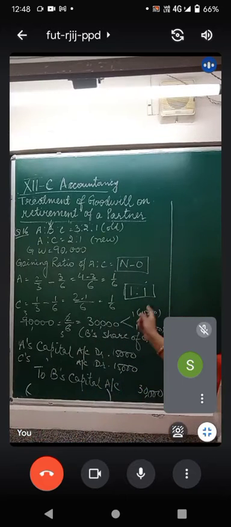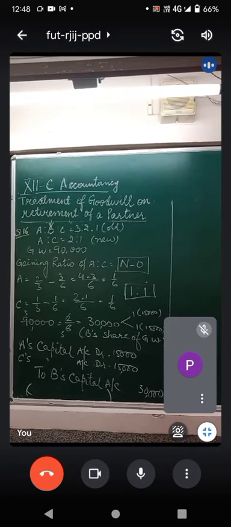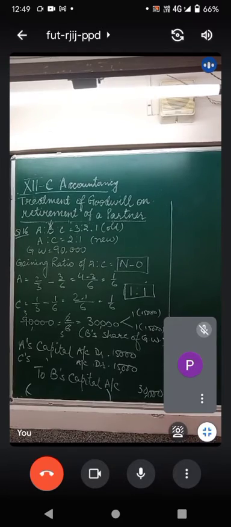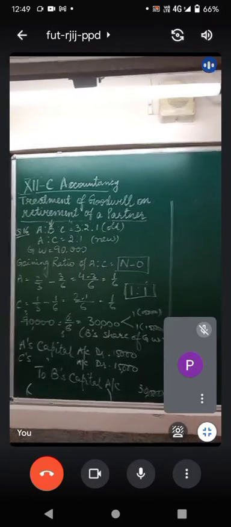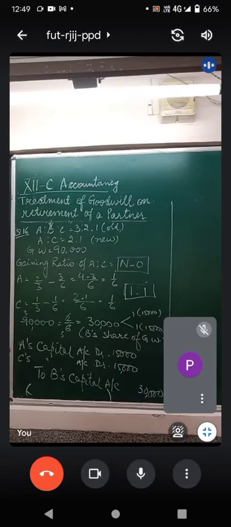Any confusion with this? Note it down. Yes, children. Any query? Any confusion? No, ma'am. Okay, very nice. If it is not, then very good. Question number 19. I wish to do at least the concept of goodwill with you today. Copy this down very quickly and then we will do one question from hidden goodwill.